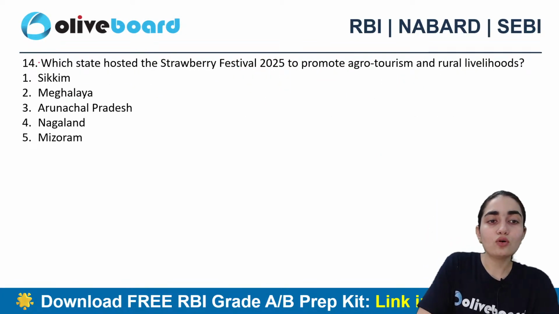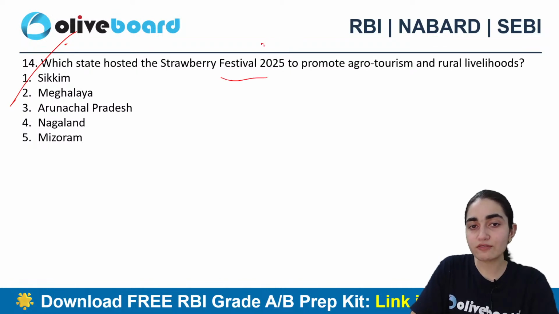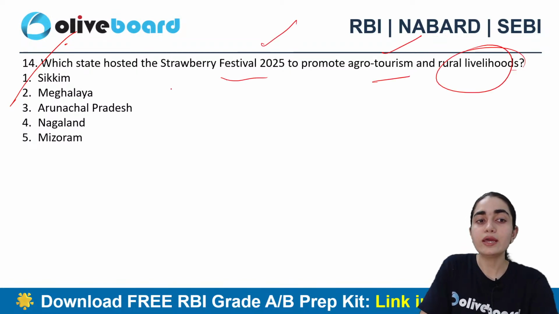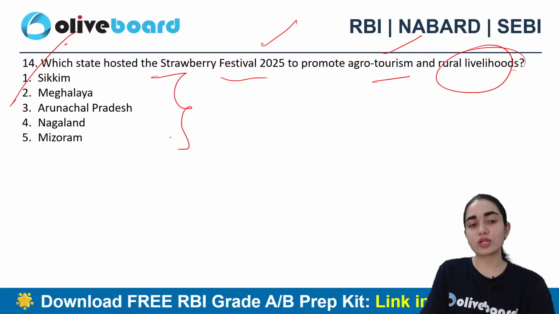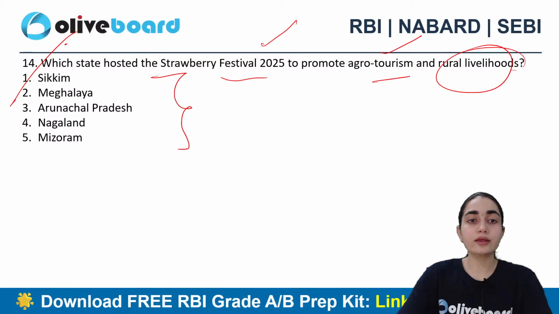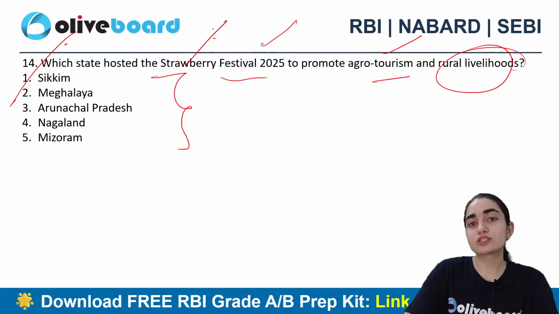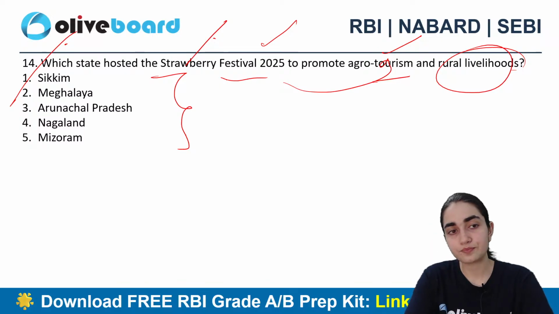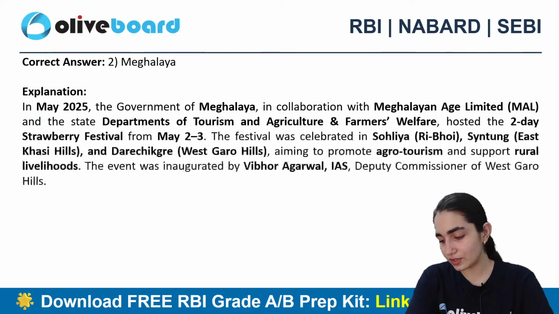All right. So which state hosted Strawberry Festival 2025 to promote agro-tourism and rural livelihood? Is it Sikkim, Meghalaya, Arunachal Pradesh, Nagaland, or Mizoram? Which one is the one who hosted the Strawberry Festival? For what purpose? To promote agro-tourism and rural livelihoods. Is it A, B, C, D, E? 14th says C. Anyone else? Alright, so I think most people are answering here Arunachal Pradesh.